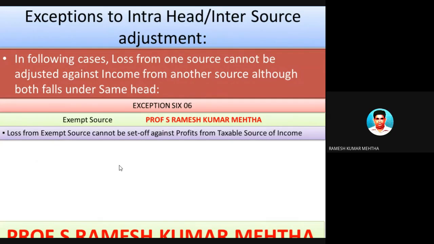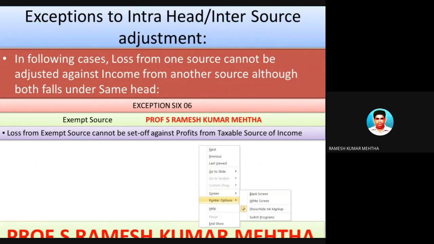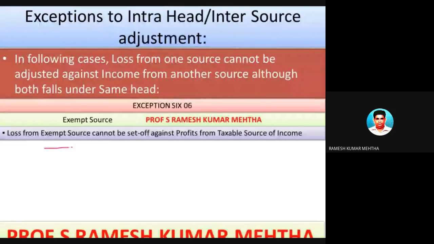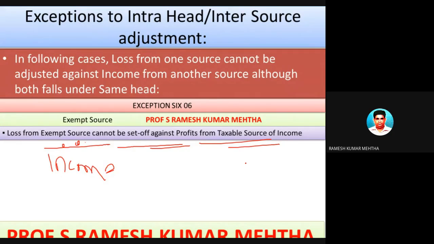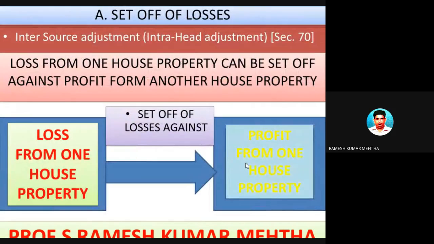The sixth exemption under intra-head adjustments, or similar source of income adjustments, is that loss from an exempt source cannot be set off against profits from a taxable source of income. So what does it mean? If there is an income which is exempted from taxation, loss from that exempt source cannot be set off against profits from taxable sources of income. So let's talk about intra-head adjustments